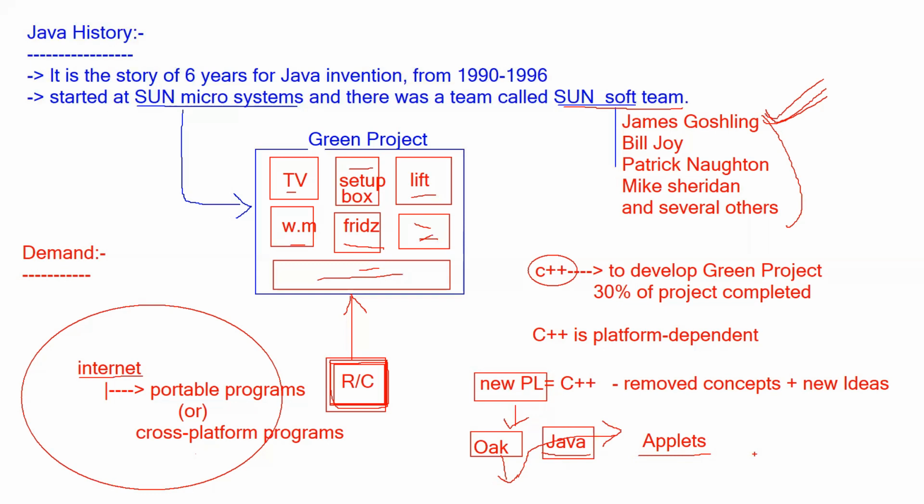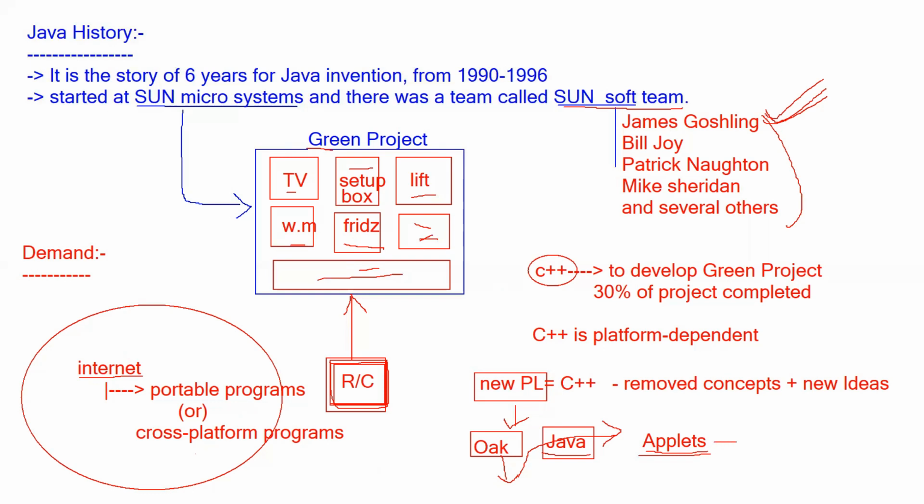Because of the internet, its full power was revealed to this world. The small idea which they had for the green project, they applied on large-scale internet devices. On the internet also, there are so many different types of devices, and they need a program that should run on any device. That is what applets are used for.